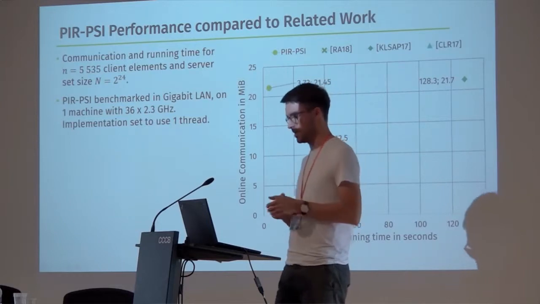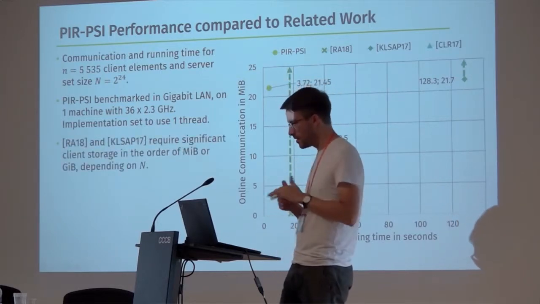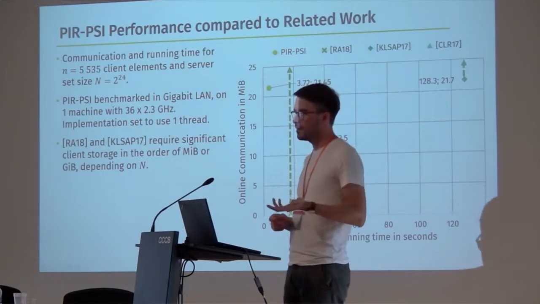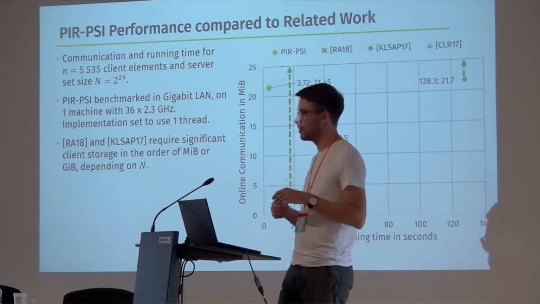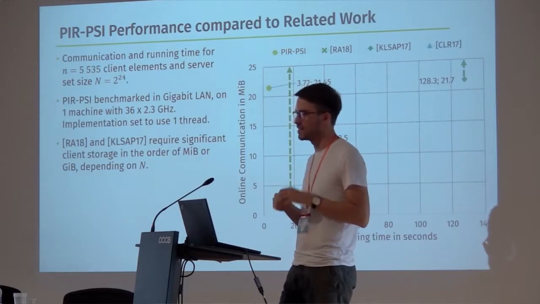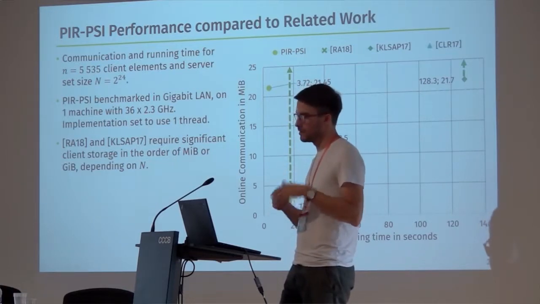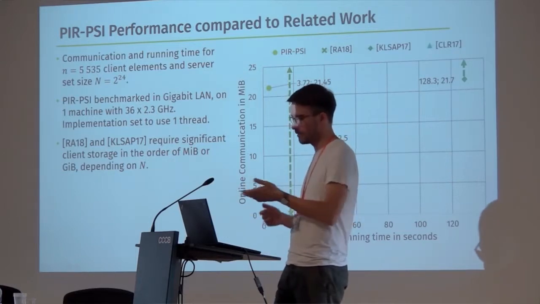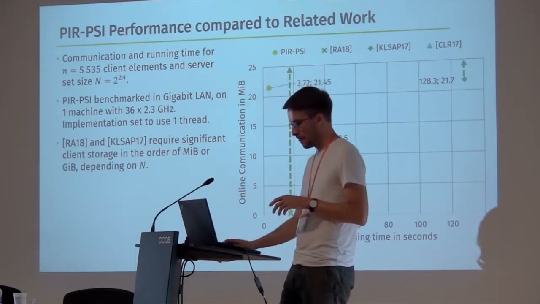Also, these 2 works down there and up here have the big disadvantage that they have an offline phase, which is in the order of hundreds of megabytes or even gigabytes that need to be transferred once. So if you sign up for WhatsApp, you need to download a gigabyte of data in order to perform this private set intersection.